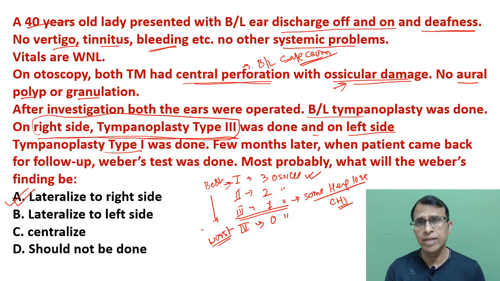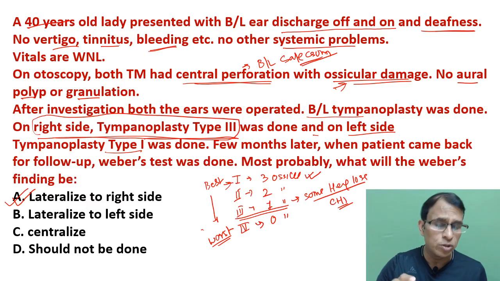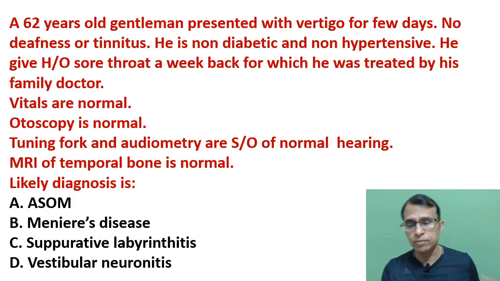So you assume that left is normal because type 1, right is not normal because type 3, it is conductive hearing loss. In conductive hearing loss, Weber's goes to the same side or disease side. That's why on the right side. I hope that's clear, right? So it is asking you 2 things. It is asking Weber's, in CHL it goes to which side, and it is asking you about tympanoplasty a little bit also, right?